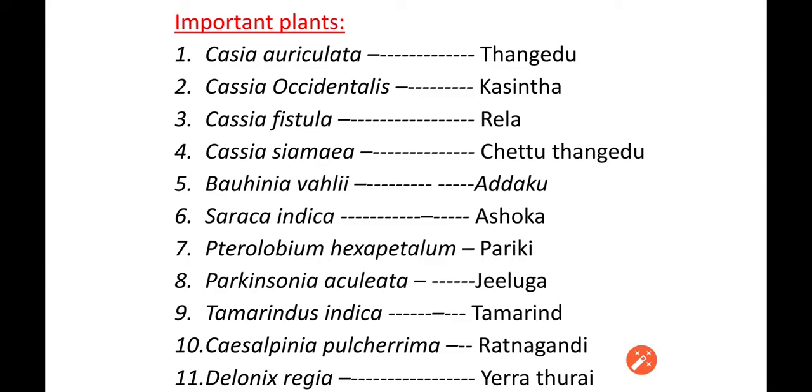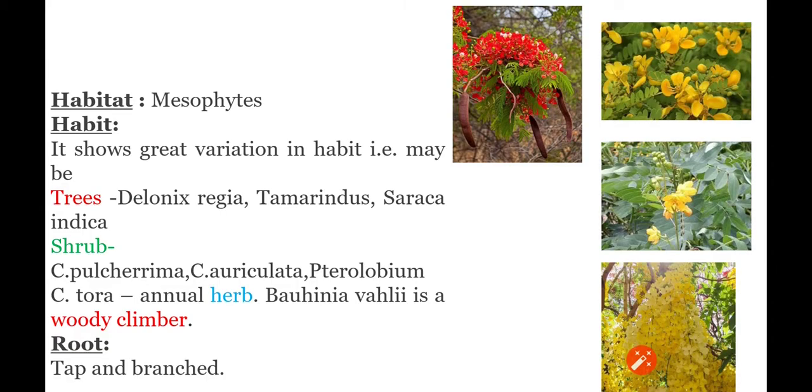Next, coming to habitat and habit. First, coming to habitat, most of the plants are mesophytes. Next, coming to habit. This family shows a great variation in habit. This family includes trees, shrubs, herbs, and woody climbers. These all are included in this family.